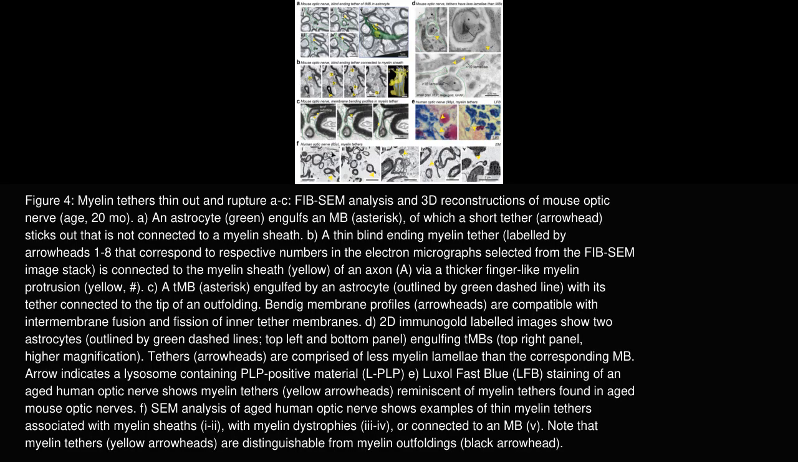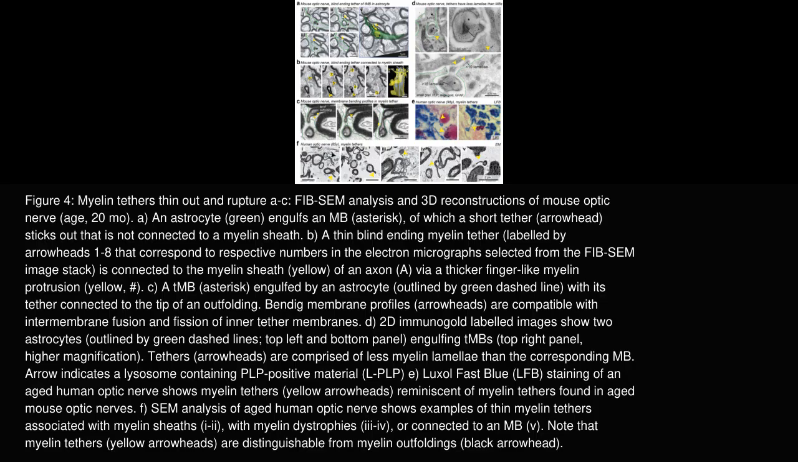Panels A through C present 3D reconstructions of mouse optic nerve tissue from a 20-month-old mouse, showing an astrocyte engulfing an MB with a short tether, not connected to a myelin sheath, a thin blind-ending tether linked to a myelin sheath by a finger-like protrusion, and a tethered MB engulfed by astrocyte with a tether connected to the tip of a myelin outfolding. The presence of bending membrane profiles supports active membrane fusion and fission processes within the tether.